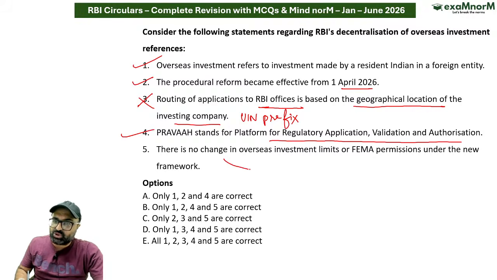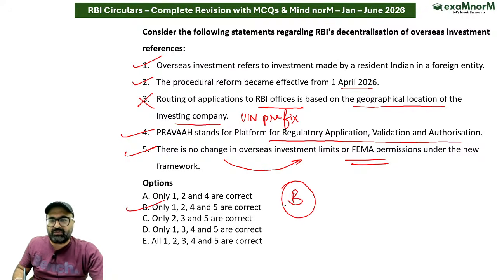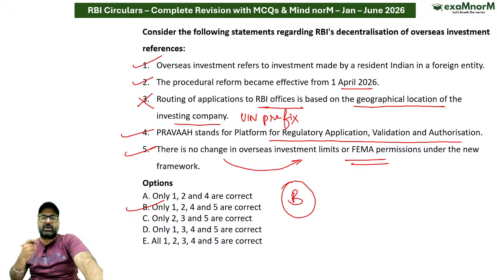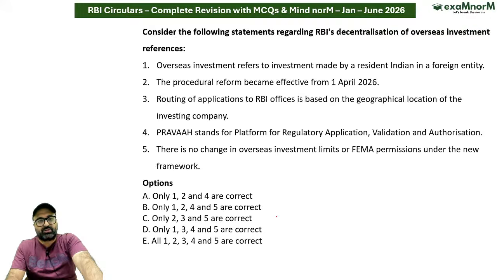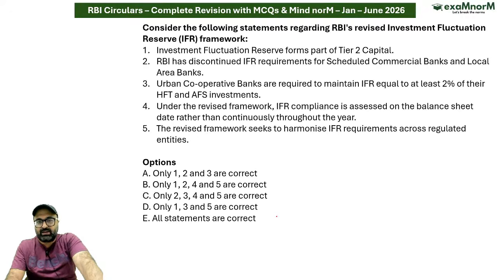Correct. There is no change in overseas investment limit or FEMA permissions under the न्यू फ्रेमवर्क. यस सर, कोई चेंज नहीं हुआ, वो चेंज कुछ भी नहीं है. द परमिशंस एवरीथिंग इज स्टिल द सेम. बट जो आरबीआई अप्रूवल्स थे, अब उस केस में if there is a situation that you have to seek the permission from RBI, earlier you were going directly to the central bank. अब आप सेंट्रल बैंक पे ना जाकर उसके रीजनल ऑफिसेस पे जाएंगे in order to enjoy the benefits, in order to get the approvals. ठीक है, क्लियर. मूविंग ऑन टू द नेक्स्ट.